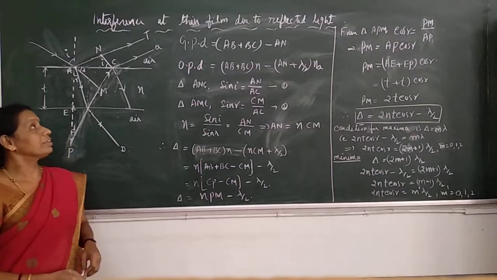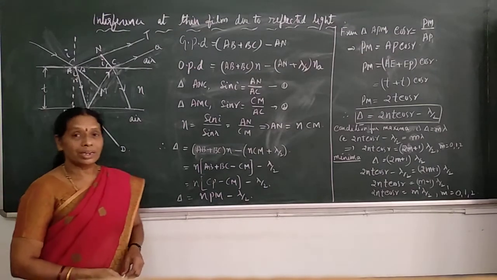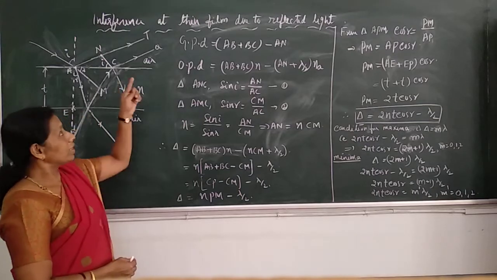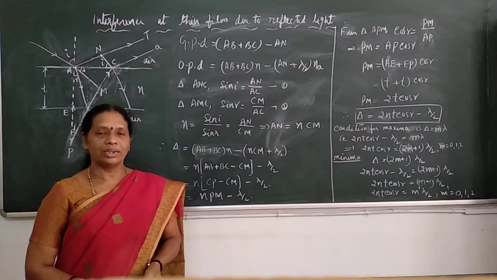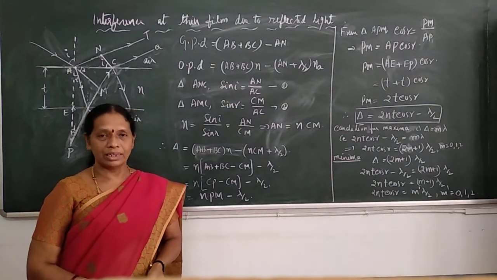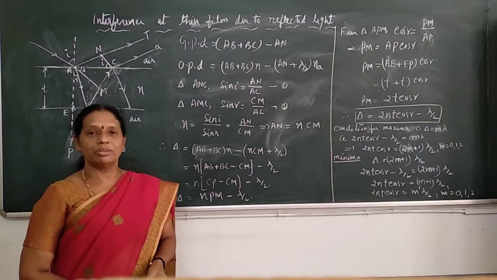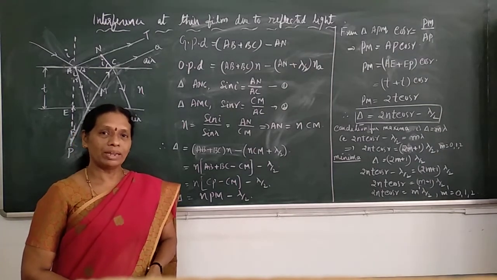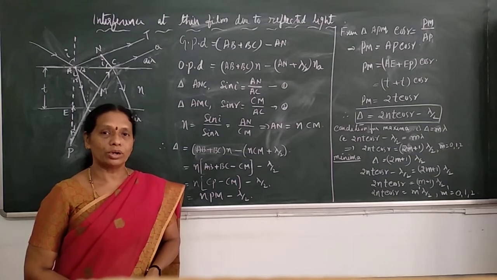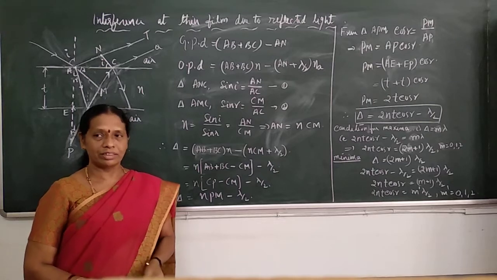Today let us discuss the topic interference at thin film due to reflected light. What is a thin film? A thin film is nothing but a transparent material having thickness of the order of wavelength of the visible light. A film whose thickness is of the order of 0.5 micrometer is considered as a thin film.